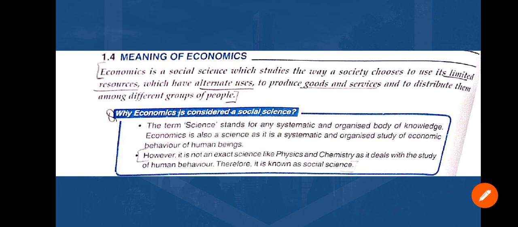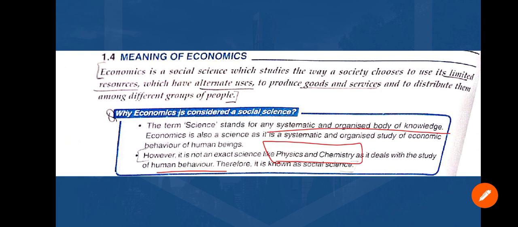Now the next important question I want to ask you is, I have said economics is a social science, but why is it considered a social science? It's a 1 mark question. It is not an exact science like physics and chemistry, as it deals with human behavior. What I want to say is economics is a science because it is a systematic and organized study of economic human behavior.